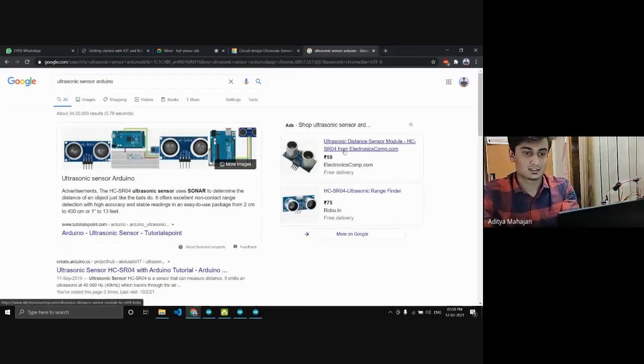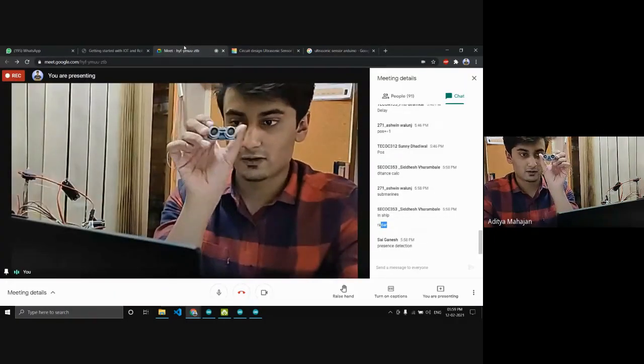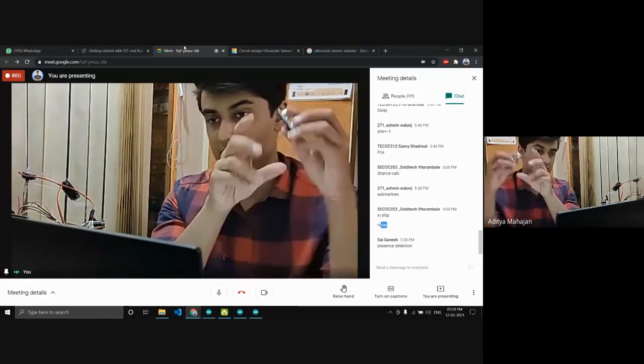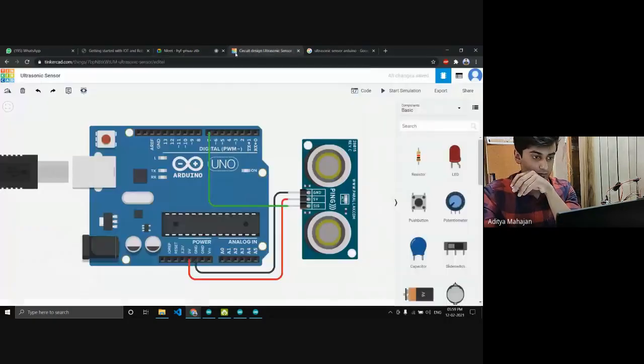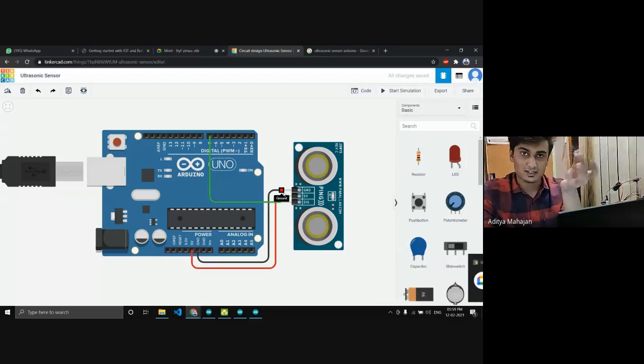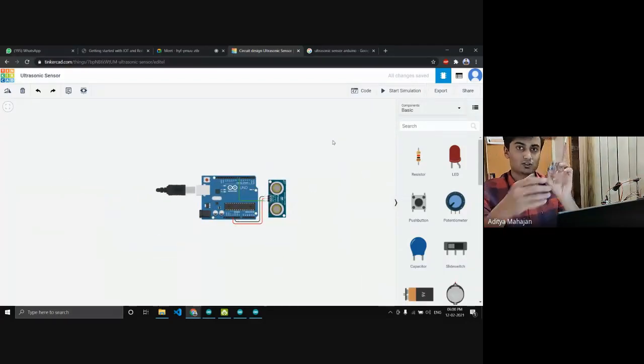Yeah, it's just like 50 rupees or something like that. So this is the Arduino ultrasonic sensor, and it has 4 pins. Let's look at the pins. This one has only 3. Mine has 4 pins. This is a different sensor, I guess. So I'll show you how it works on my Arduino.